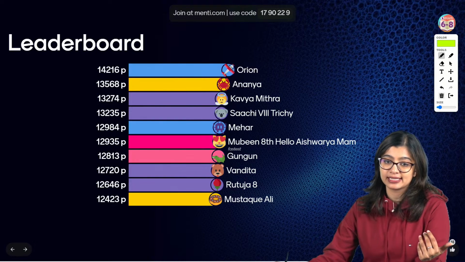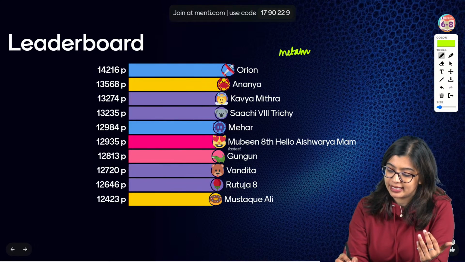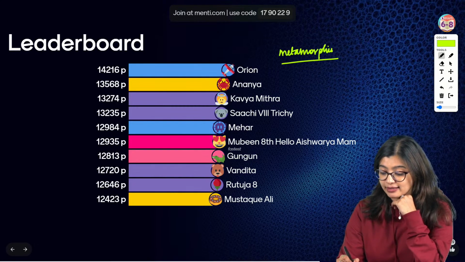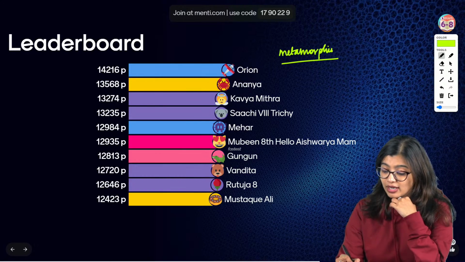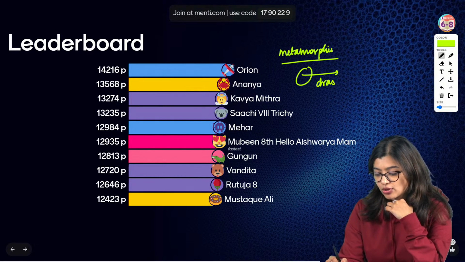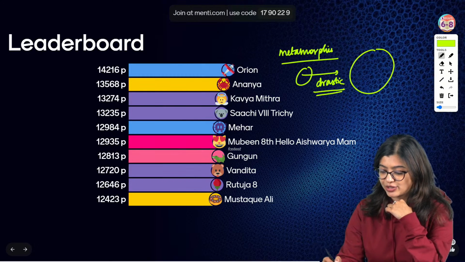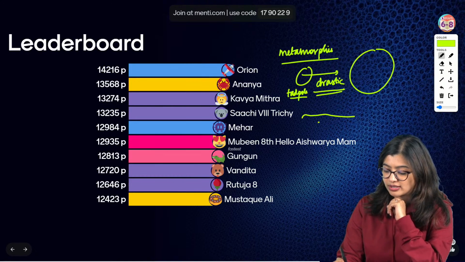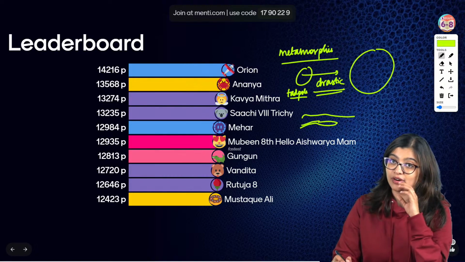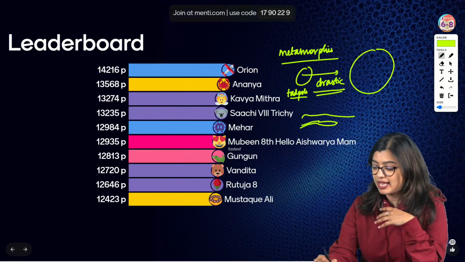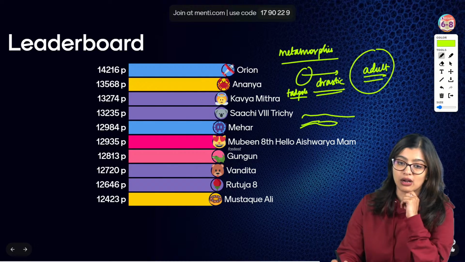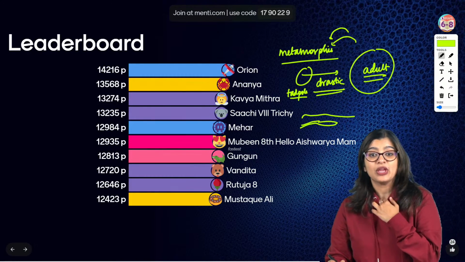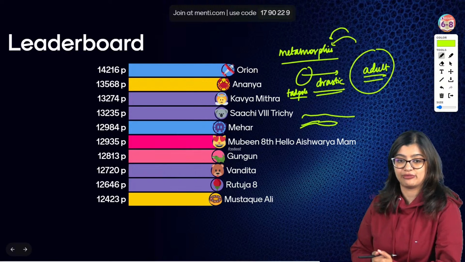What is metamorphosis? Metamorphosis is basically a process by which certain animals undergo drastic changes bodily. Initially, like in the case of frogs, they are tadpoles, which are found underwater, and they have gills and a tail which helps them swim. But the adult frog looks much different from the younger one. So metamorphosis is a process wherein we are able to see this drastic difference.